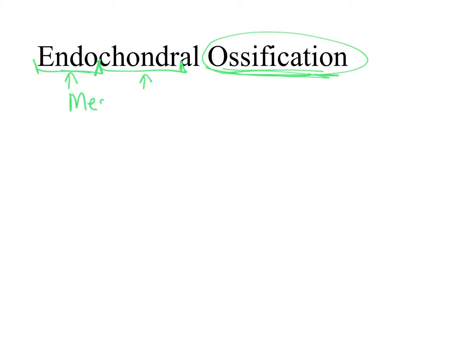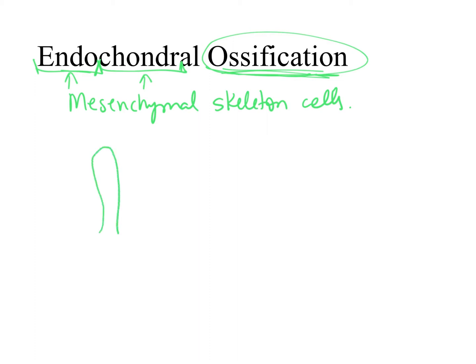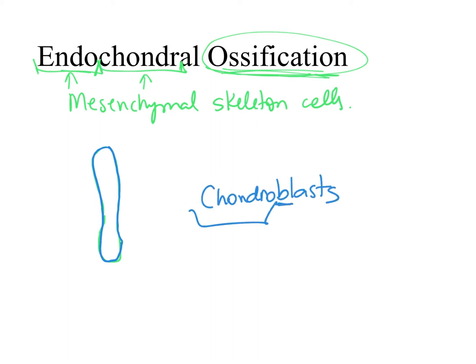What happens is that we have the mesenchymal skeletal cells. And then these cells receive signals that they should arrange themselves in a way that has the shape of a bone, but when they're doing that, they should differentiate into chondroblasts. And chondroblasts, as the name implies, chondro means cartilage, and blasts are the cells that are born to build whatever was before. So the chondroblasts are the cells born to build cartilage.